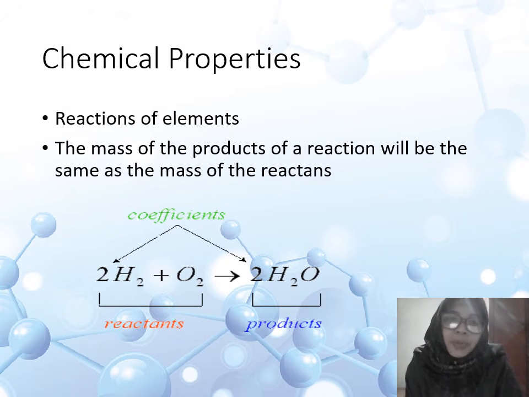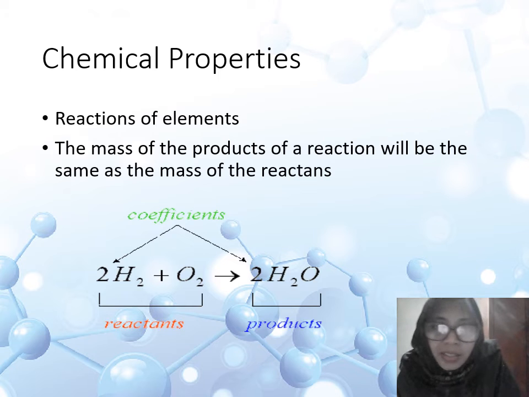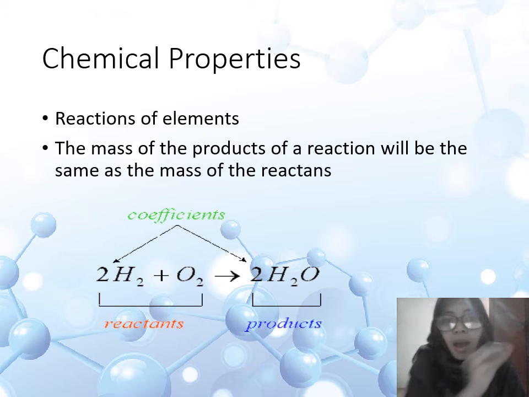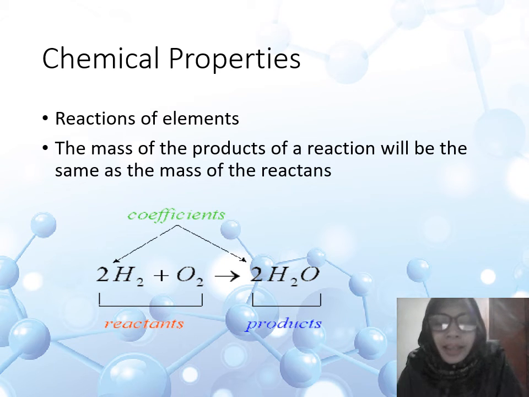Next is about chemical properties. Chemical properties are about the reaction of elements, and the mass of the product of a reaction will be the same as the mass of the reactants. Let's see. The mass of the product and reactant is the same. The hydrogen is 4, and the oxygen before the reaction is 2, and after the reaction is 2. So the mass of the reactant and the product is the same.